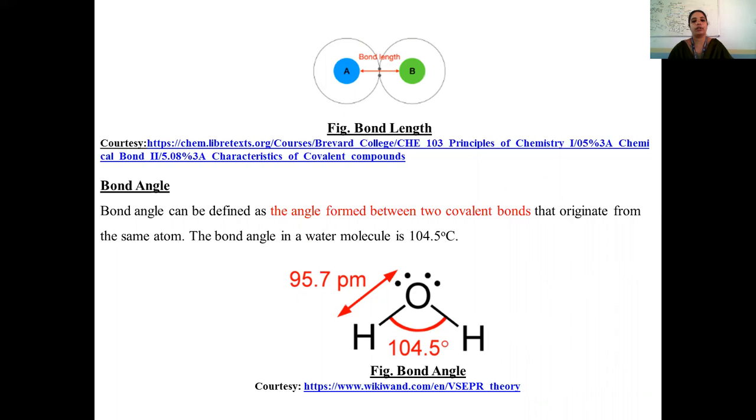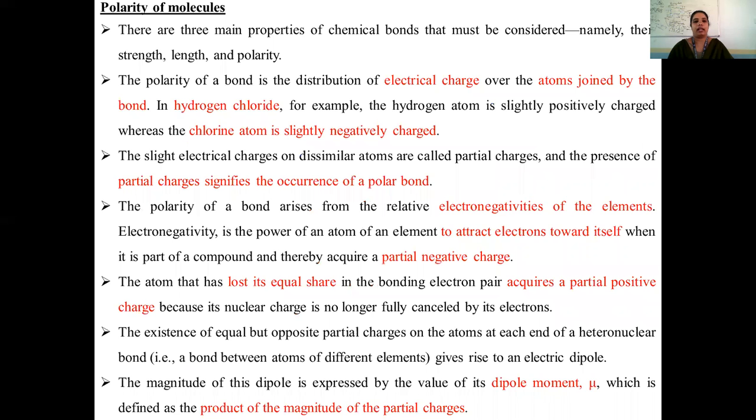In case of water molecule, it is a 104.5 degree angle. Whereas the polarity of the molecule will be decided by three factors: strength, length, and polarity. And here we just talk about the polarity.